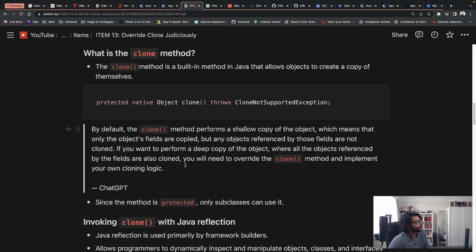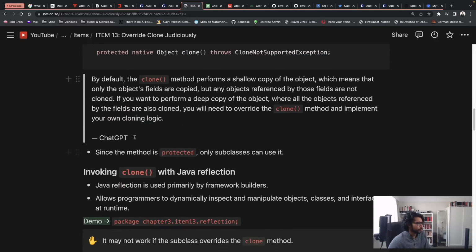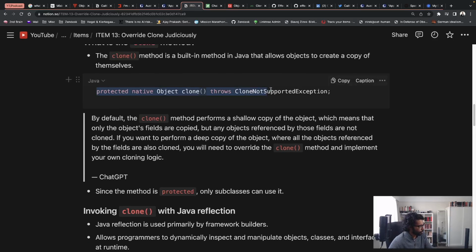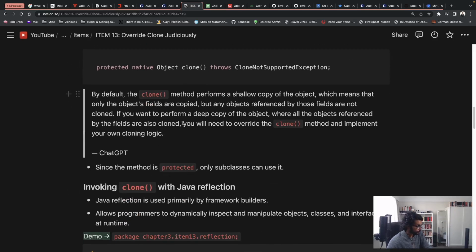We'll discuss that later. But just to get a formal definition, which I really liked, ChatGPT's definition. By the way, the reason that it can become a potential problem is because only subclasses can use this method, because it's protected. So again, a formal definition by ChatGPT, which I thought was a good one. By default, the clone method performs a shallow copy of the object, which means that only the object's fields are copied, but any objects referenced by those fields are not cloned.